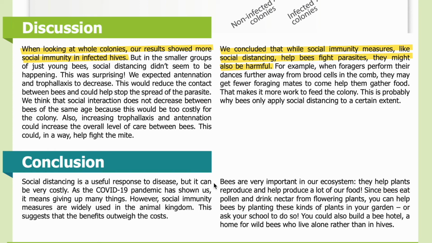Conclusion. Social distancing is a useful response to disease, but it can be very costly. As the COVID-19 pandemic has shown us, it means giving up many things. However, social immunity measures are widely used in the animal kingdom. This suggests that the benefits outweigh the costs. Bees are very important in our ecosystem. They help plants reproduce and help produce a lot of our food.